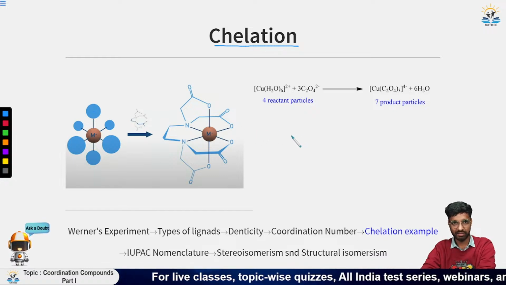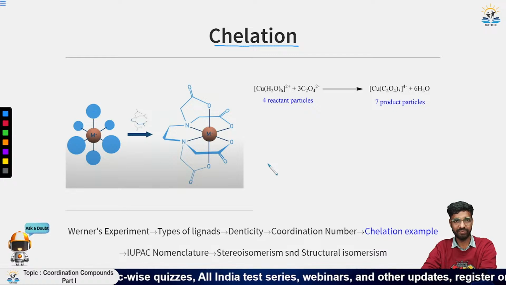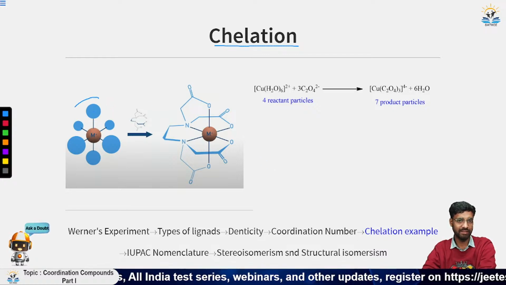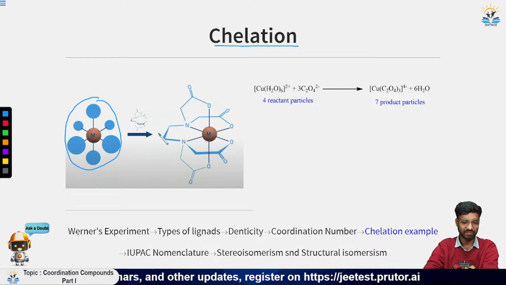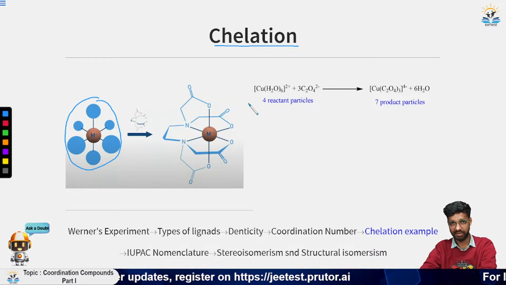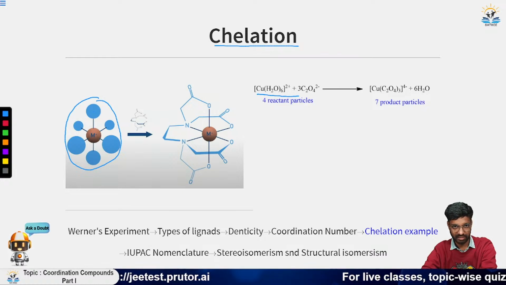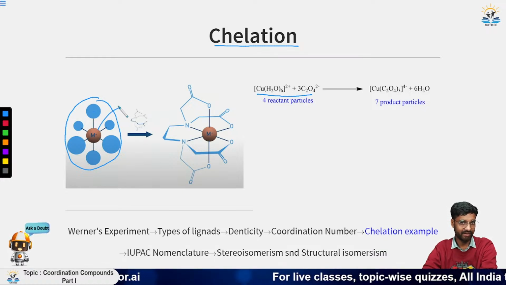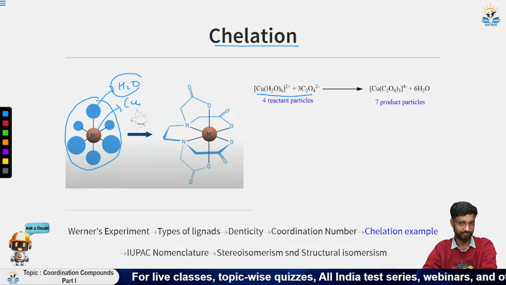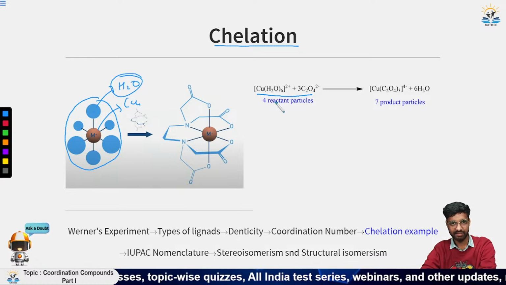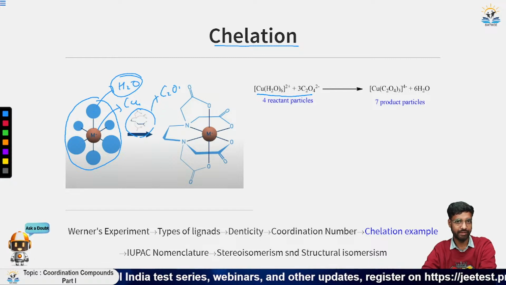Now why is the chelation effect very important? Because the compound formed after chelation is much more stable than the compound having only unidentate ligands. Why is it so? Let us see the reason behind it. Suppose this is the reaction we have here. The metal ion is Co, for example, and all these ligands are H2O. Now we replace the ligand with C2O4 2-.